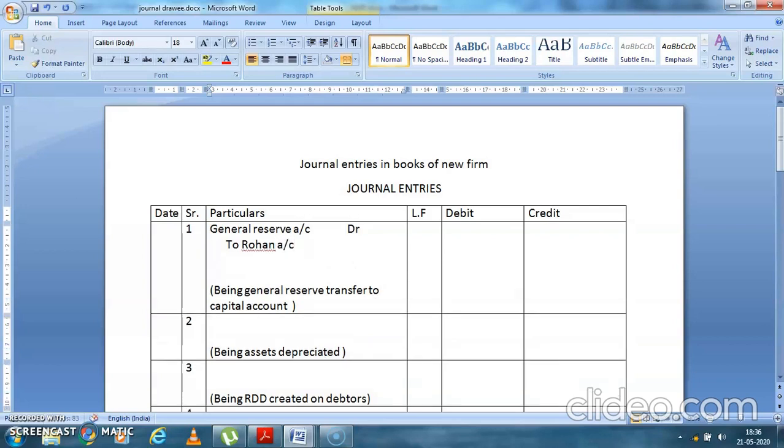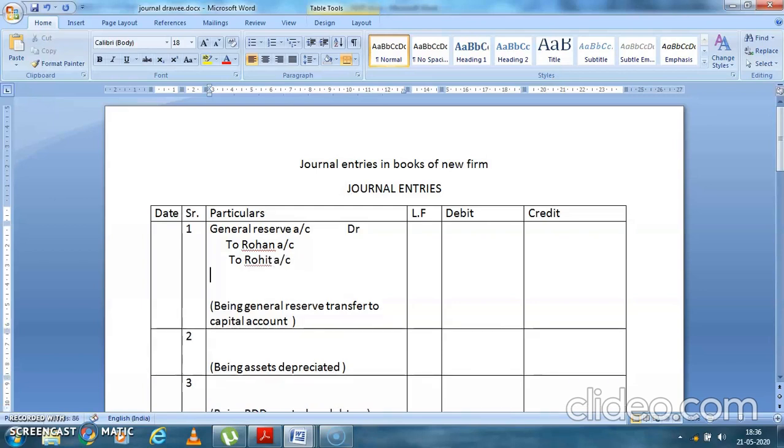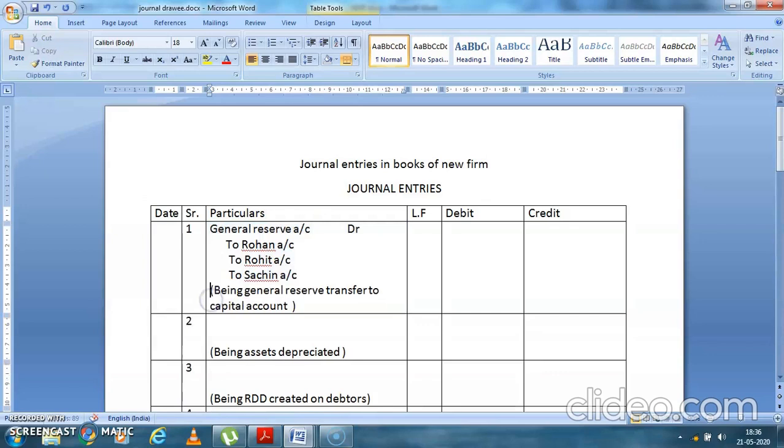Rohan account, Rohit account, Sachin account. How much is the general reserve?